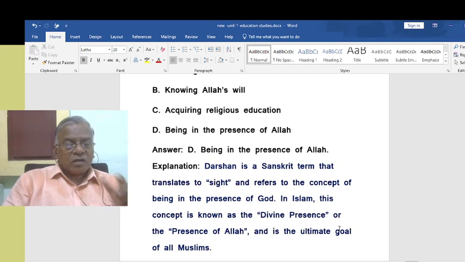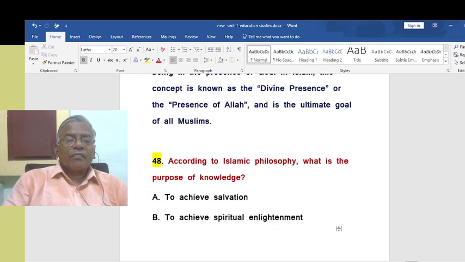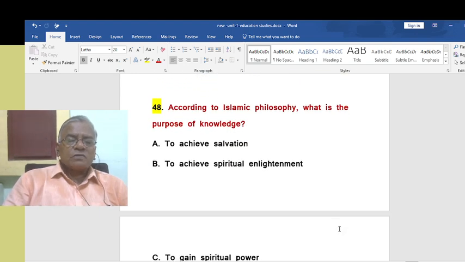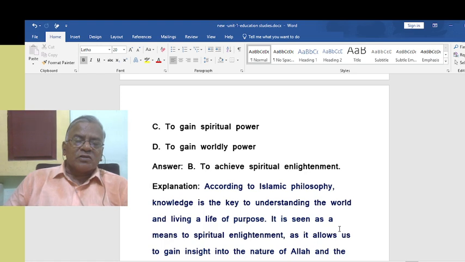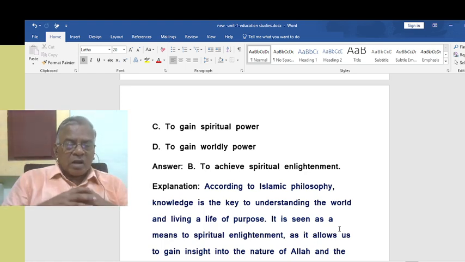Please, that is called the darshan for Muslims, a Sanskrit term that translates to sight. Right. According to Islamic philosophy, what is the purpose of knowledge? That is to achieve spiritual enlightenment. Finally, any knowledge should lead to spiritual enlightenment. So Muslims also have that philosophy.